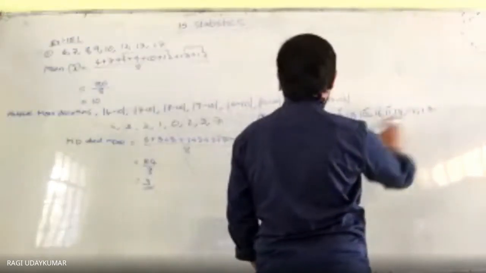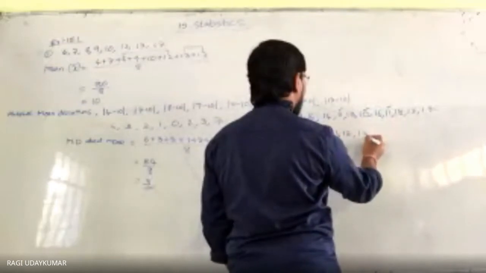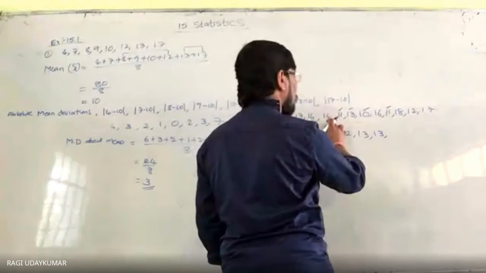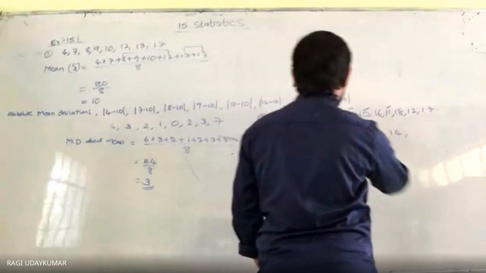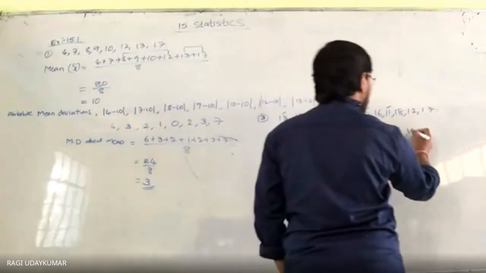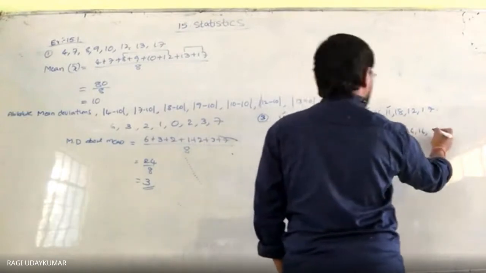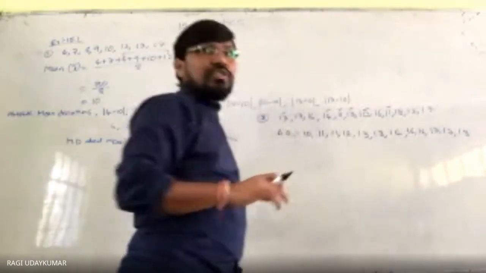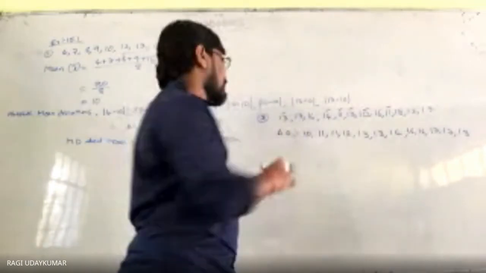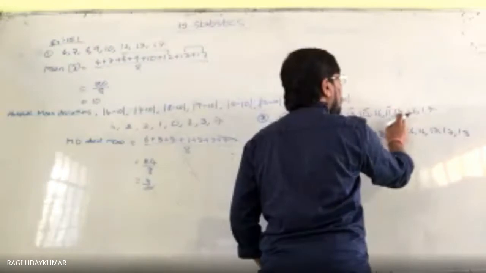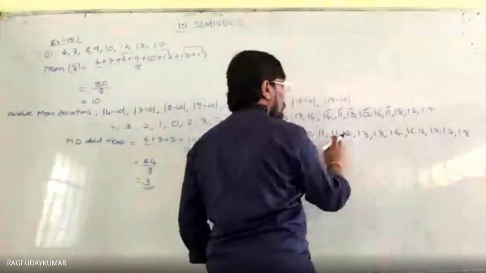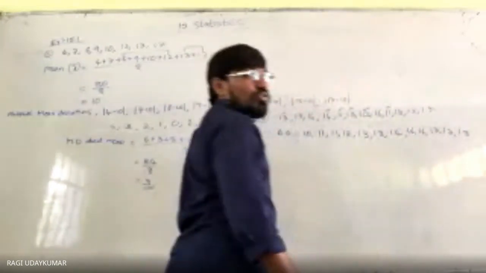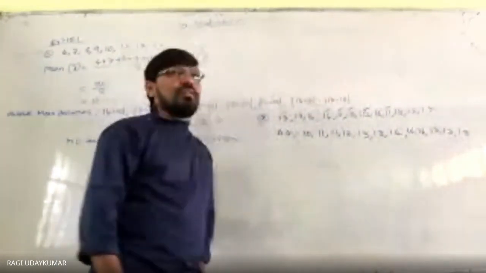Next to 12, one time. 13, two times. Next to 14, one time. 16, two times. 17, two times. And 18, one time. So the number of observations: you see 1, 2, 3, 4, 5, 6, 7, 8, 9, 10, 11, 12 observations.